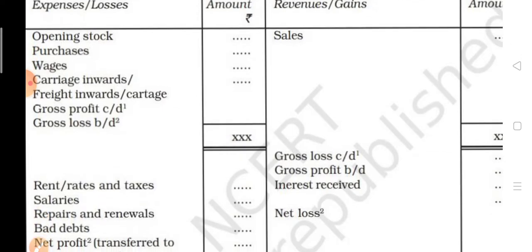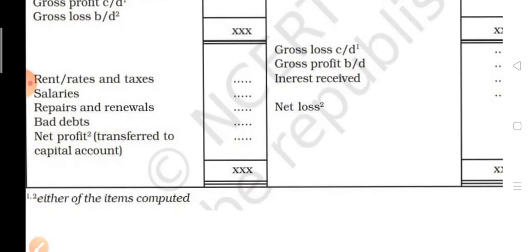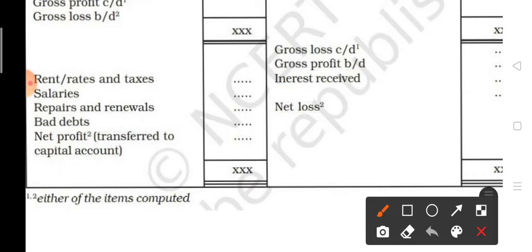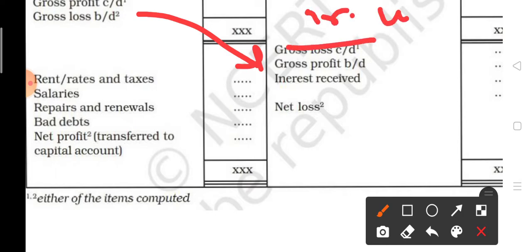Now come to the profit and loss account. Here in the profit and loss account, first you have to transfer the gross profit to this side, and gross loss, which will come on the trading account credit side, will transfer to this side. After that you have to write down all the indirect expenses like rent, rates and taxes, salaries, repairs, bad debt, commission, and any other expenses.